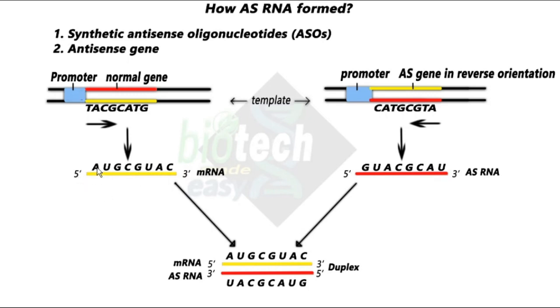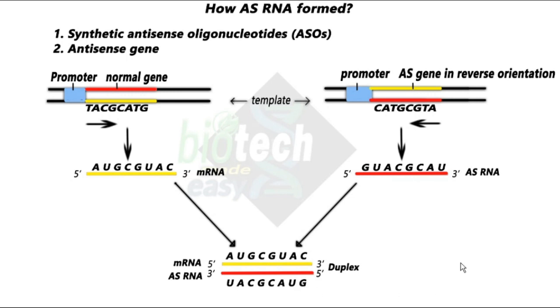The same sequence you will see here. And at the time of duplex formation, this strand will be from 3' to 5' end. So here the sequence I have shown you is from this side, UACG, and so on. So that's how the duplex is formed, and you see these two are exact complementary to each other.